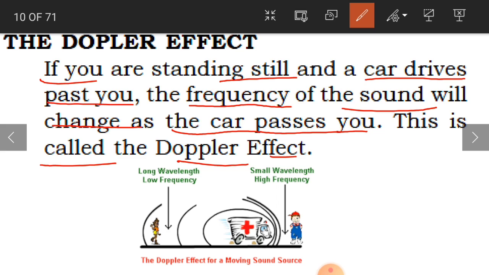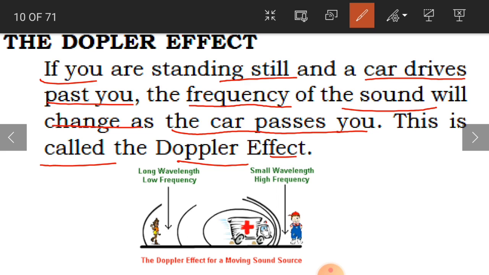Most of us experience this every day, even inside our houses, when vehicles pass in front of us. If a vehicle is going to pass you, the frequency of the sound is going to change.